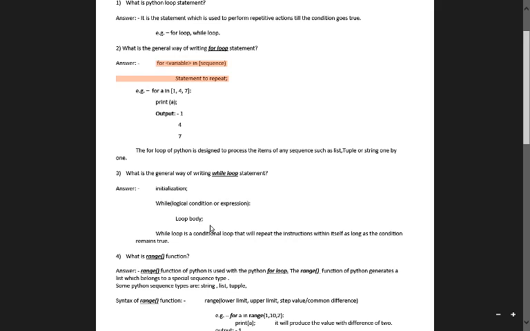Let's take an example. Suppose we want to print numbers from 1 to 10. Then how can we write this program using a for loop and a while loop? Let us see.